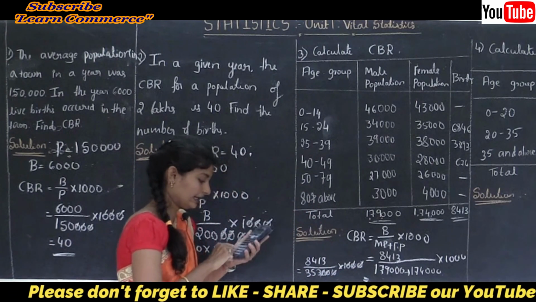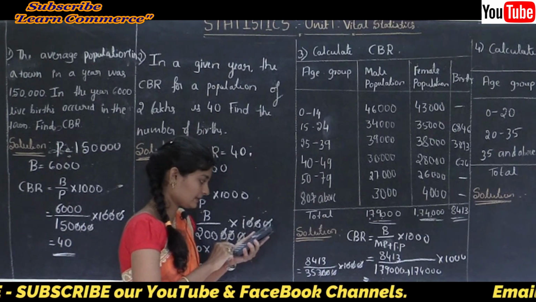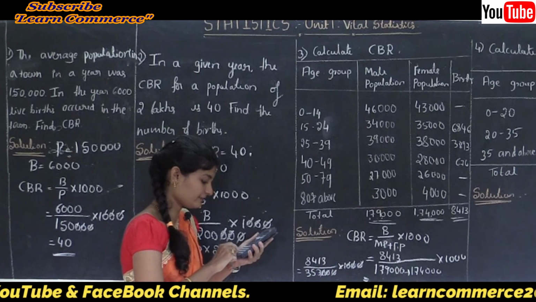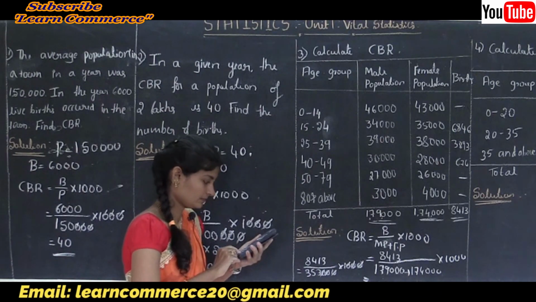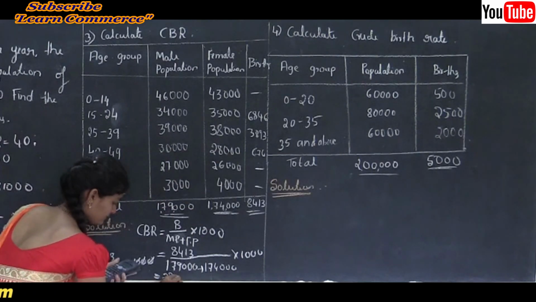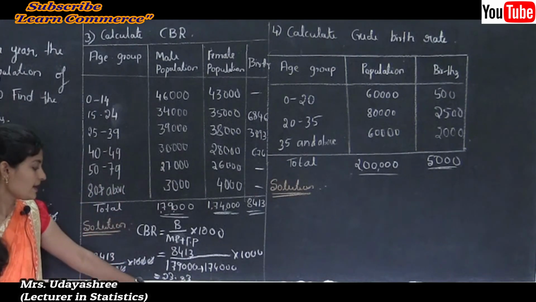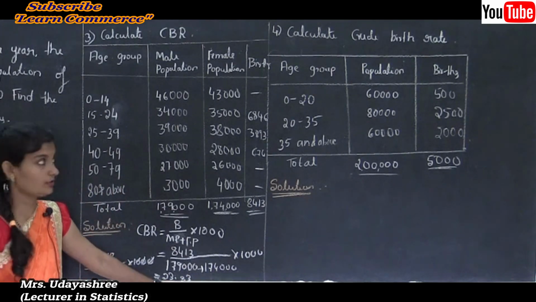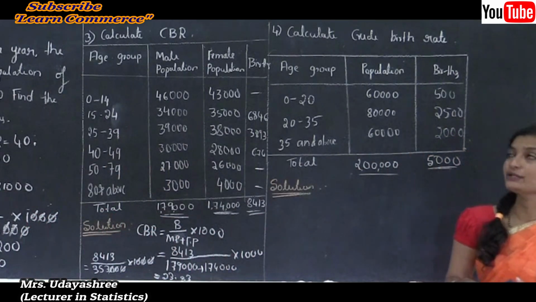Then 8,413 divided by 353 is 23.83. So here the CBR answer is 23.83. Okay, next let's see the last problem: calculate crude birth rate.